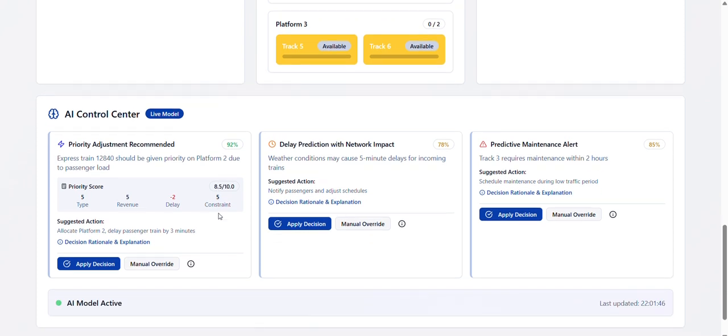And next, every priority given by AI is based on a score system. That means each priority is awarded with a score, and the priority is given accordingly. So it is useful, as station masters can make decisions based on this. If you want to apply the decision, you can click on this.